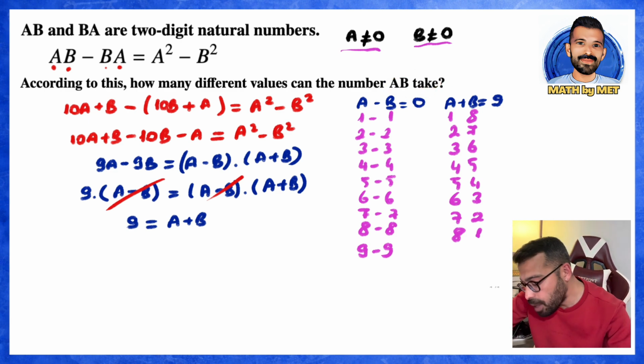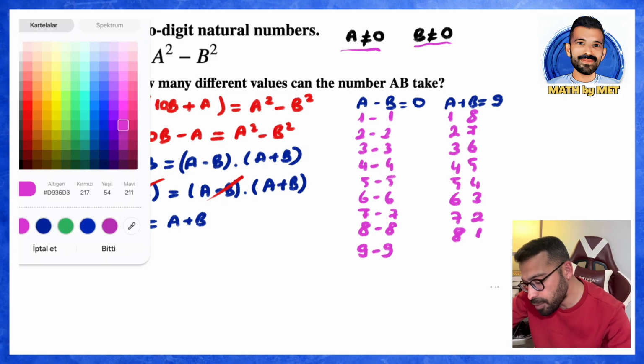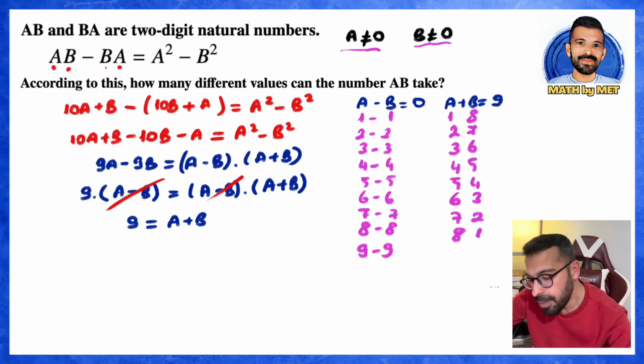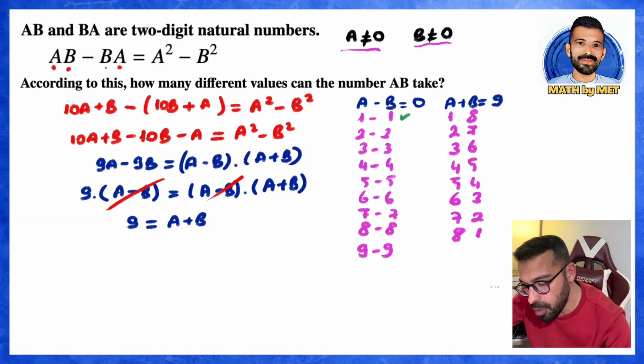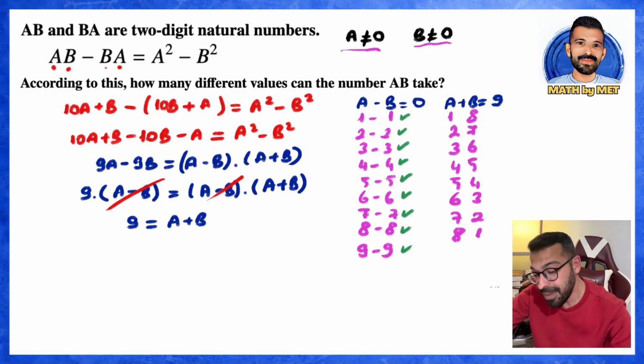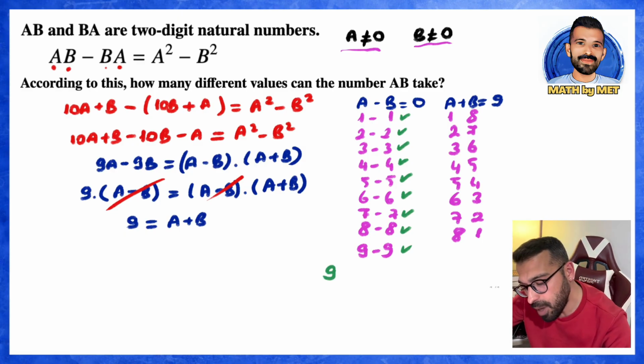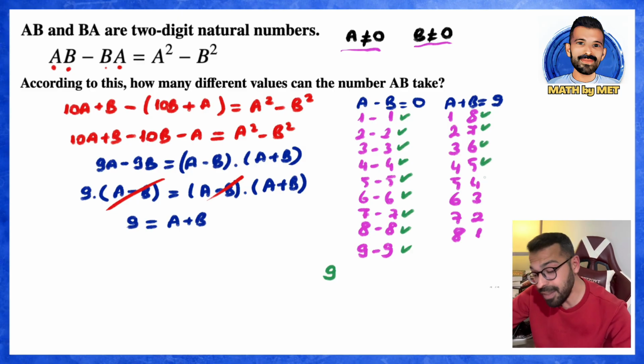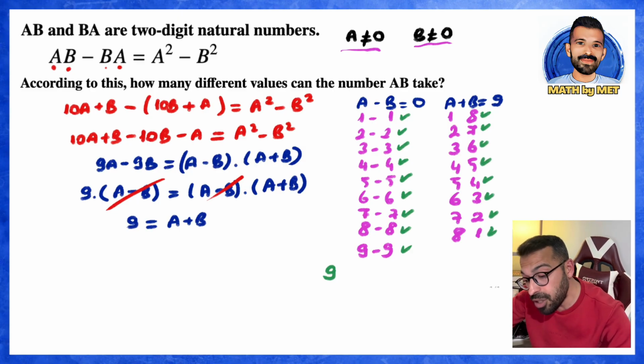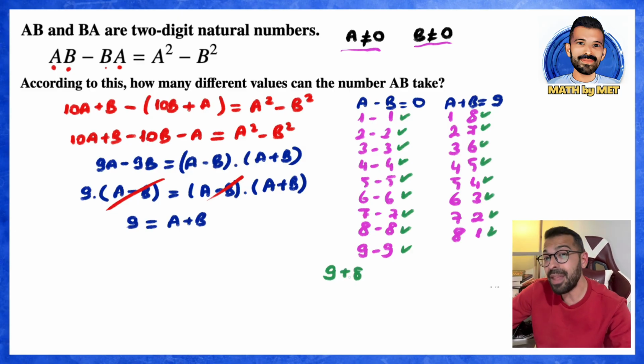So then, come on, what should we do with these ones we've written here? Let's count them. Look, here we found 1, 2, 3, 4, 5, 6, 7, 8, 9 of them. We have 9 of them here. Let's look here in the same way. 1, 2, 3, 4, 5, 6, 7, 8. We have 8 of them here as well. So in total, we found 17 values.